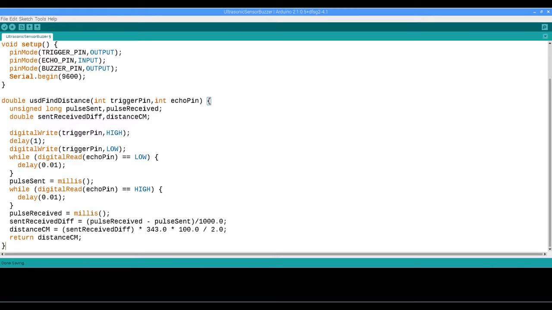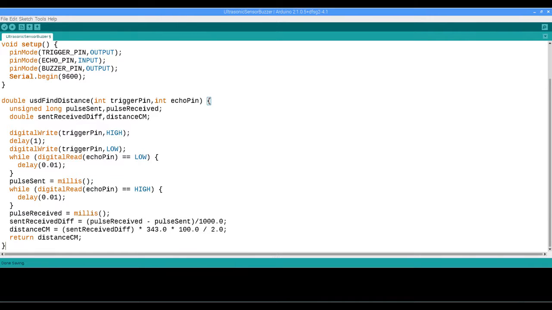A call is made to the digital write function. It takes 2 arguments, the trigger pin and high. So we're sending a signal out from the ultrasonic device. We'll put a delay of 1 millisecond. Then we'll call digital write a second time on the trigger pin and set it to low.